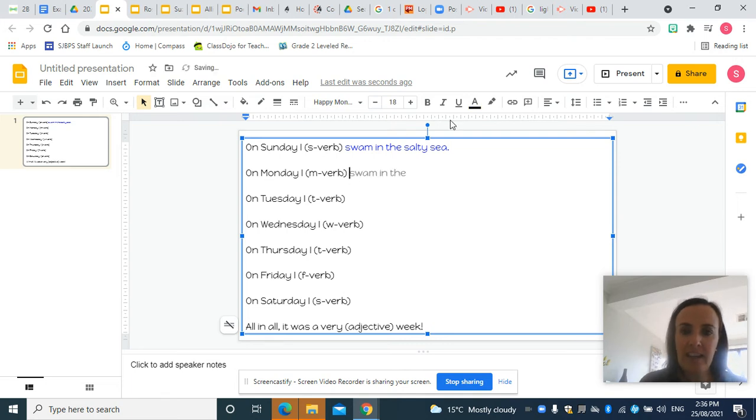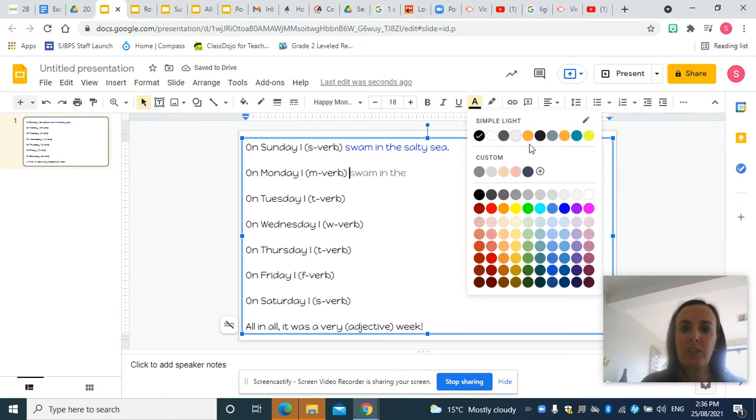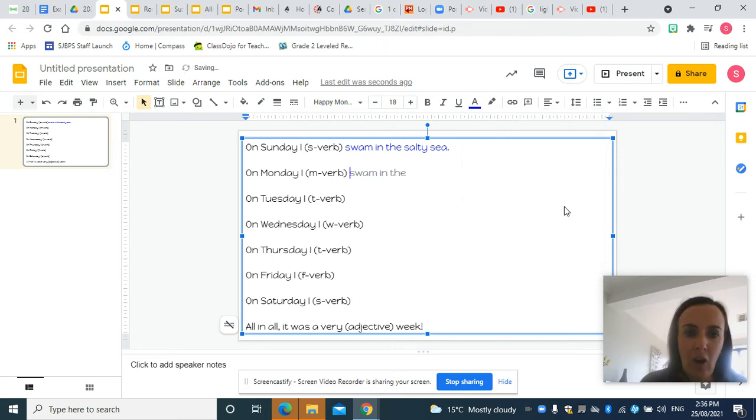So now I need to think of an action verb that starts with M. On Monday, I think I'm going to say I made massive mulberry muffins. Make sure you've got a full stop at the end of each of your sentences. So there's my Monday silly wacky sentence. On Monday, and then it's got in brackets, to remind you that you need to have an M verb. And my M verb was made, massive mulberry muffins.